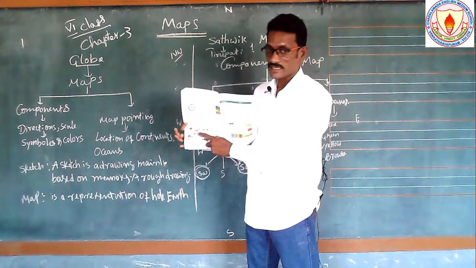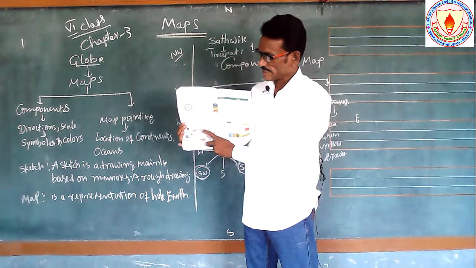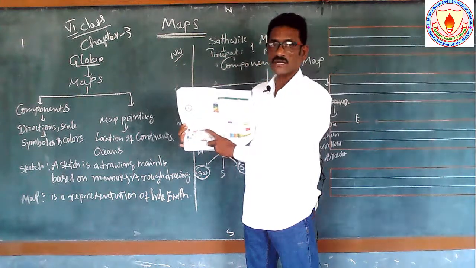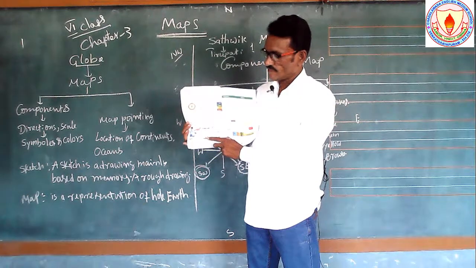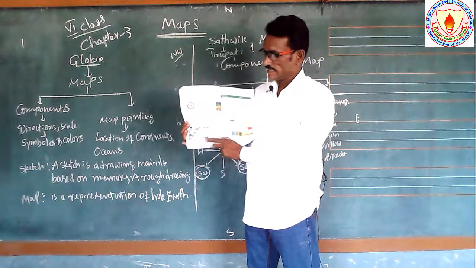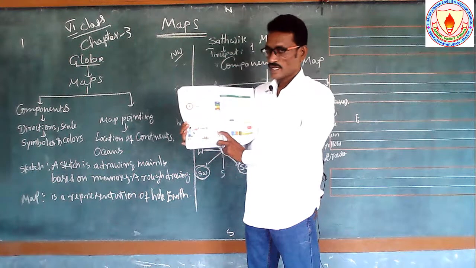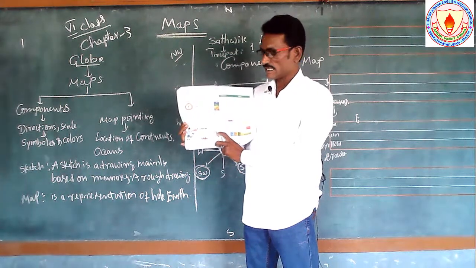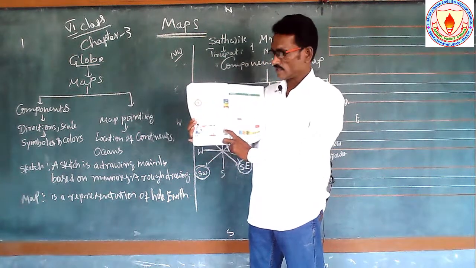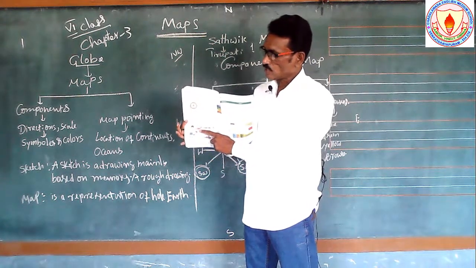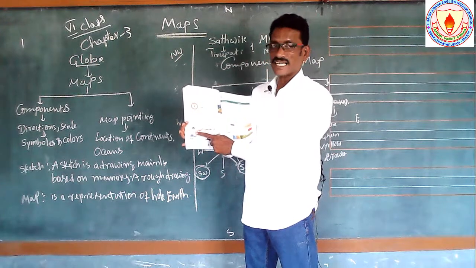Here what is located? Trees are located in the north, and here a well is on the south. And on the east side, the sun rises in the east. It is very easy to identify the east direction. And the house is on the west.